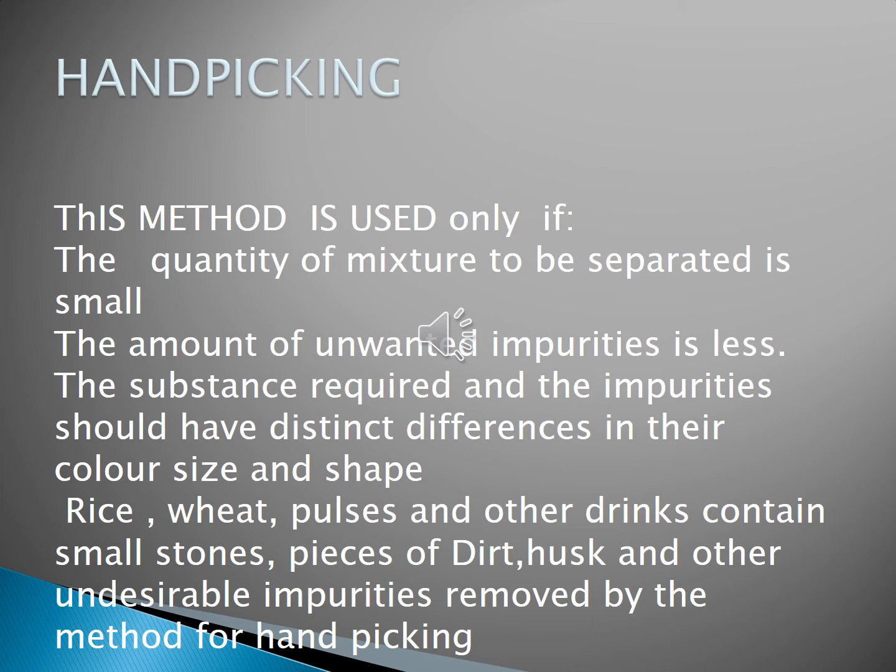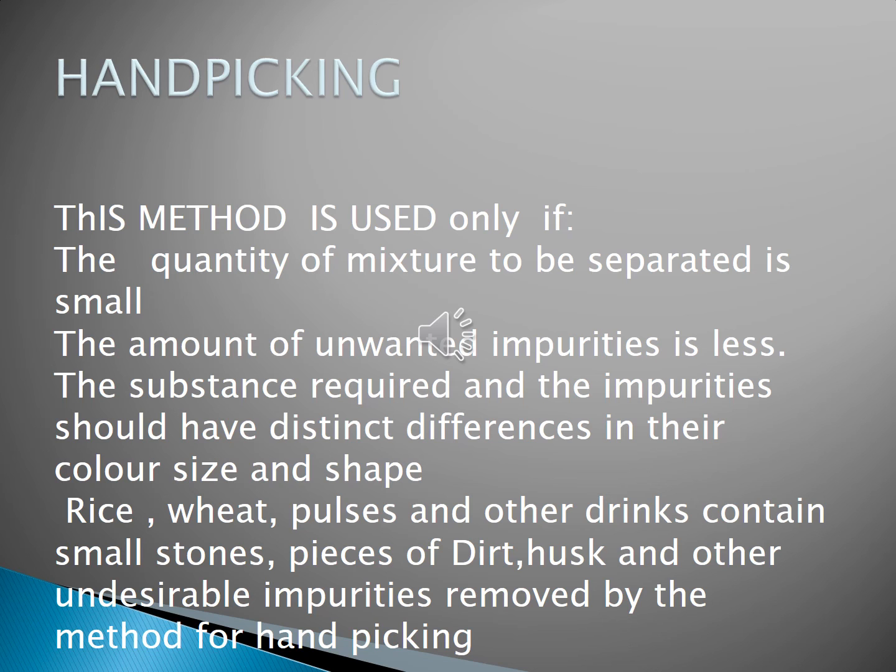After that, the substance required and the impurities should have distinct differences in their color. What distinct differences? It may be color or size or shape.